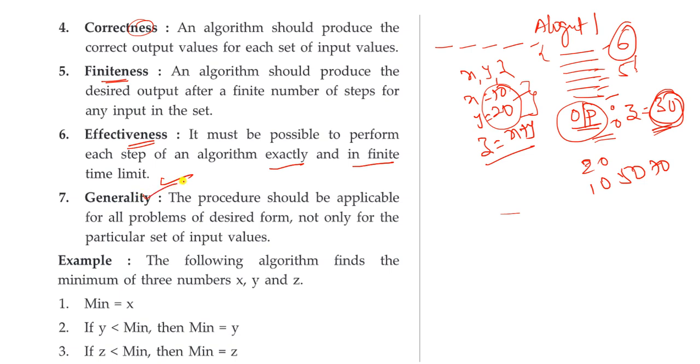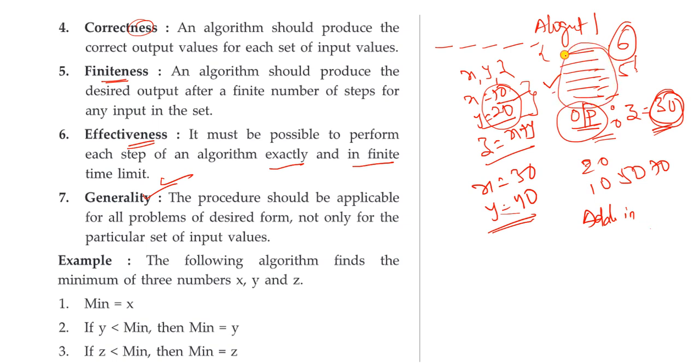And next, generality. Generality means applicable for all the problems of the desired form, not only for a particular set of input values. Let us take that I wrote an algorithm for addition of two numbers. This algorithm is available for all problems of the desired form, not only for x equal to 10 and y equal to 20. You can take x equal to 30, y equal to 40. You have to follow the same procedure, that is addition of two variables in the algorithm. Hope you understand generality. Generality means applicability.